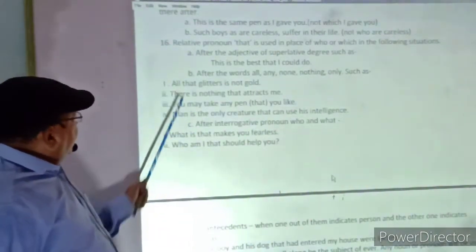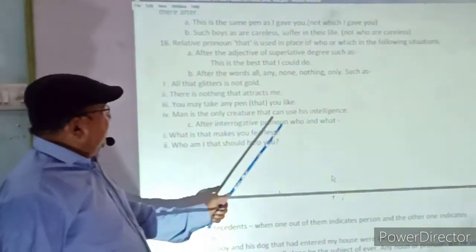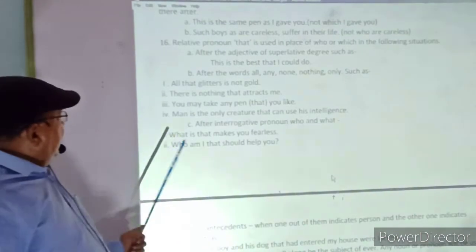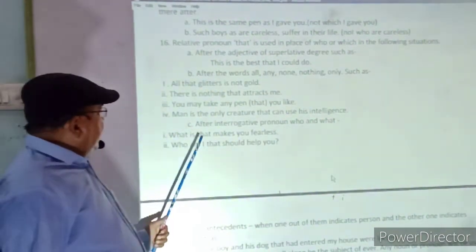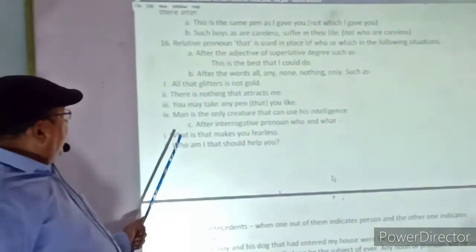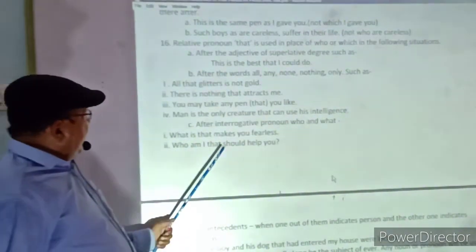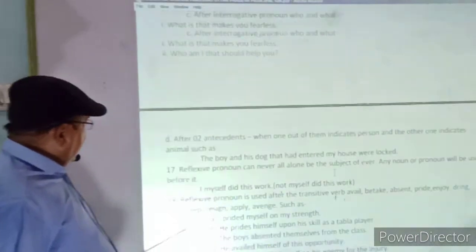Now we are coming to the C point: after the interrogative pronouns who and what. If the interrogative pronouns who and what are used, then that will be the appropriate pronoun. What is that makes you fearless? Who am I that should help you?